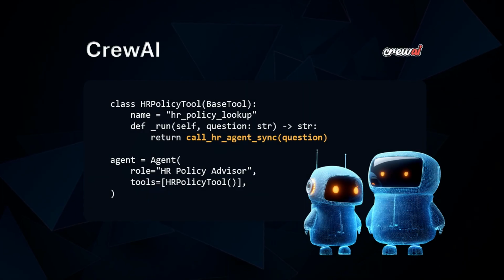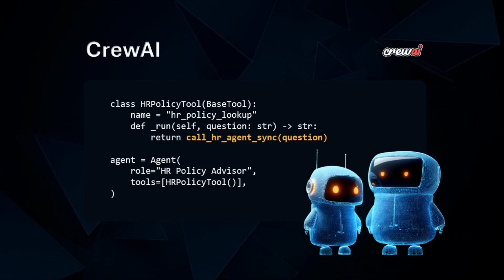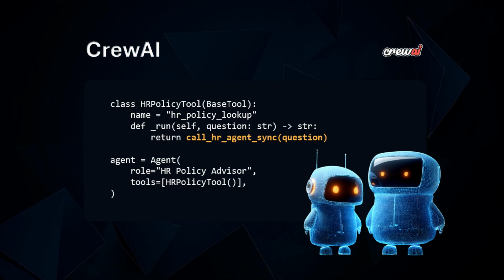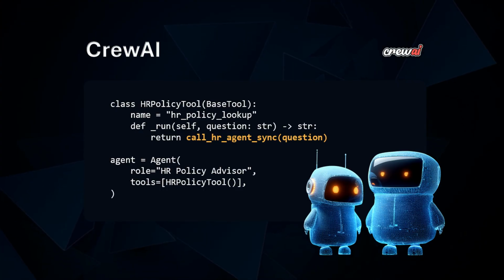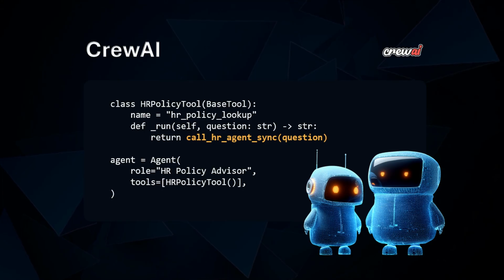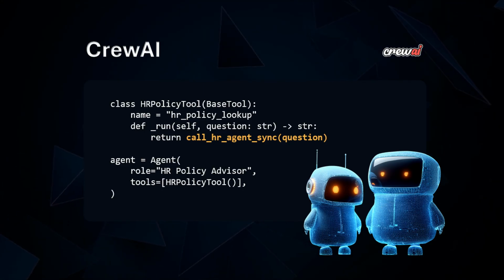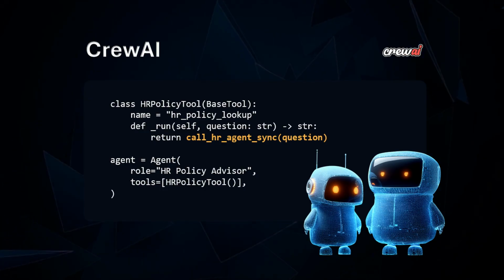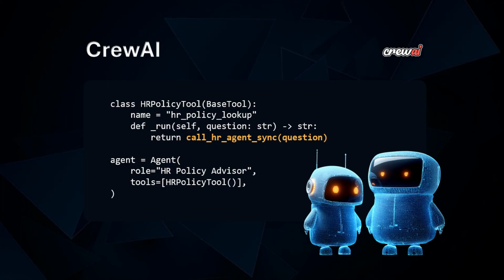CrewAI. CrewAI gives the agent tools, so we wrap the HR agent in one. We write a tool called HR Policy Lookup, and inside it we call the HR agent over HTTP. The crew sees a normal tool, it decides when to use it, and behind that tool, a whole second agent is doing the real retrieval. The caller never sees the machinery.